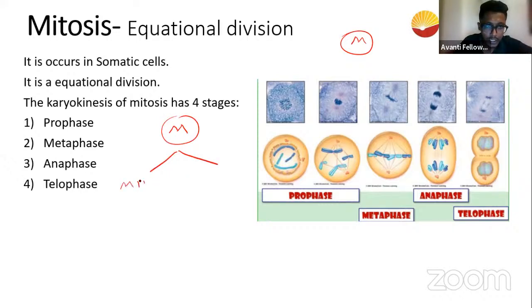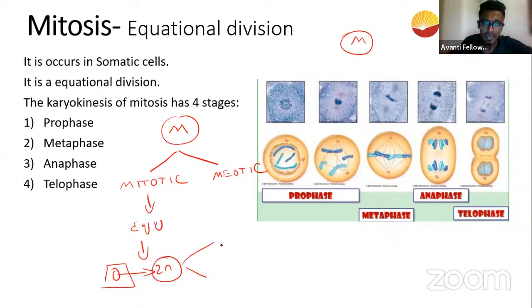One is mitotic, the other one is called meiotic. Mitotic division is called an equational division. Equational division means if you have a cell with a nucleus, and the nucleus has the chromosomes in 2n number, when it divides, the two daughter cells will always have the equal number of chromosomes.